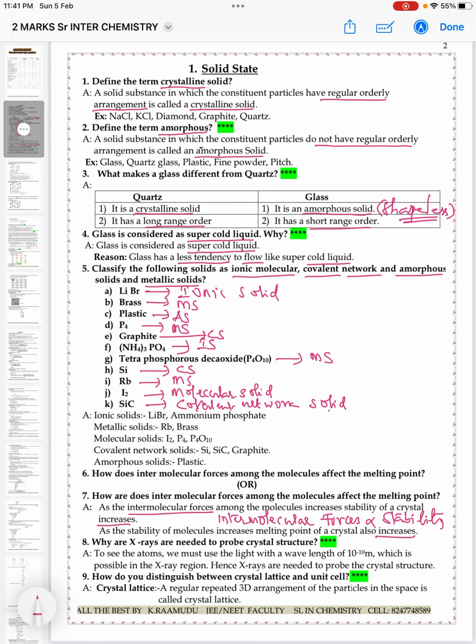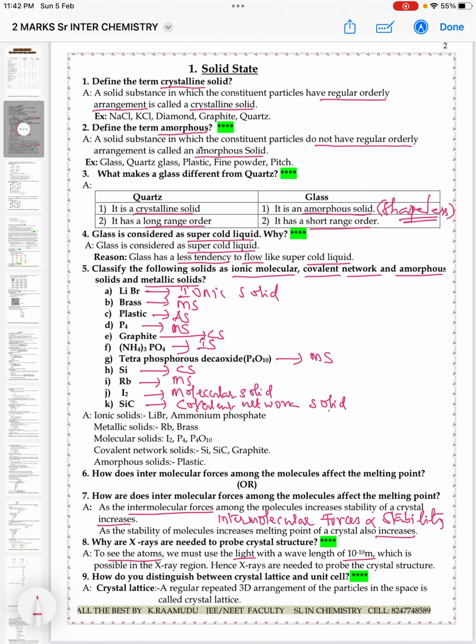Why are X-rays needed to probe crystal structure? Now the answer is: to see the atoms, we must use light with a wavelength of 10 to the power minus 10 meters, which is possible in the X-ray region. Hence, X-rays are needed to probe the crystal structure.